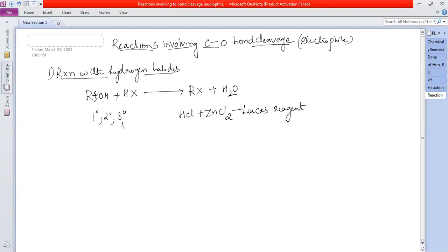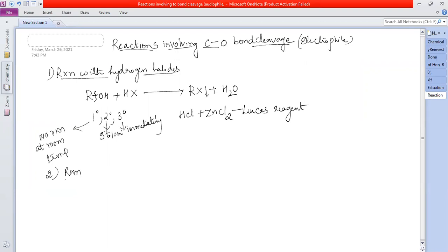Tertiary gives turbidity immediately. Secondary gives it after 5 to 10 minutes. Primary gives no reaction at room temperature; maybe if you heat, the reaction is possible. The alkyl chloride is formed as a precipitate. This is a differentiation reaction to differentiate primary, secondary, and tertiary alcohols in the lab. Now, the second one, reaction with phosphorus trihalides.